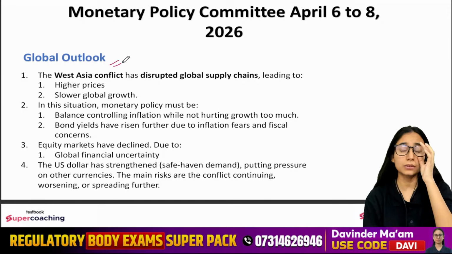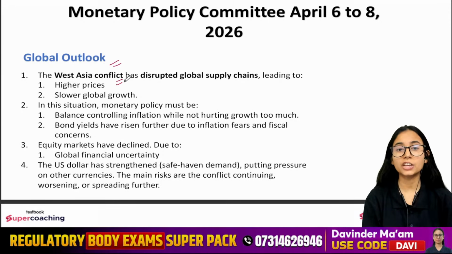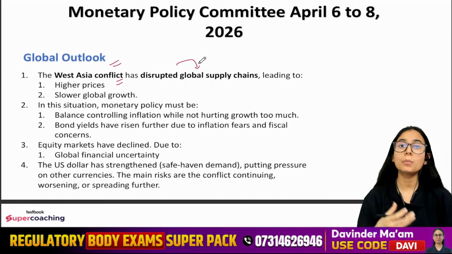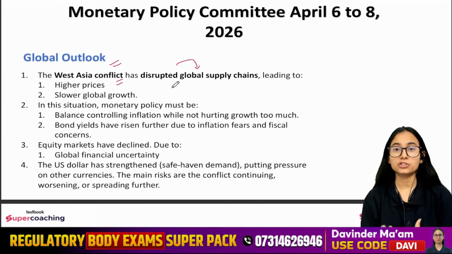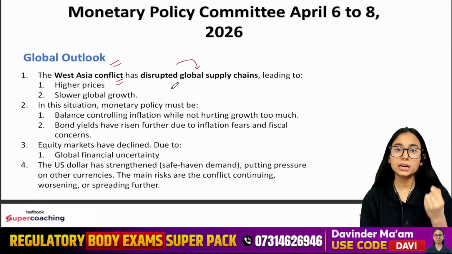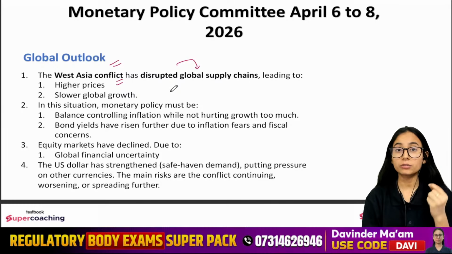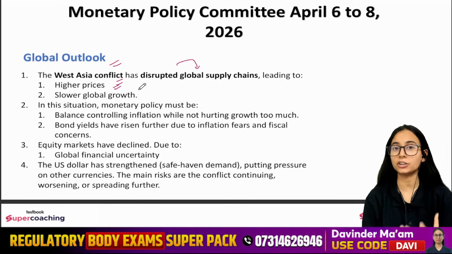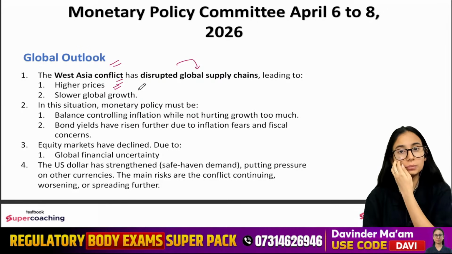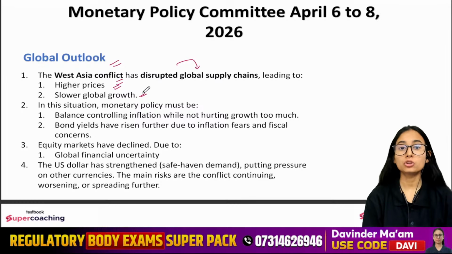First thing is the global outlook. That is, the West Asian conflict is happening, because of which the global supply is getting impacted, right? The global supply chain is being affected. So what would be the impact of that? The impact would be high prices of energy goods, say oil or coal, which will get costly for us, and slower global growth.